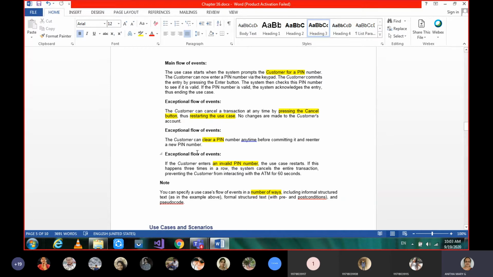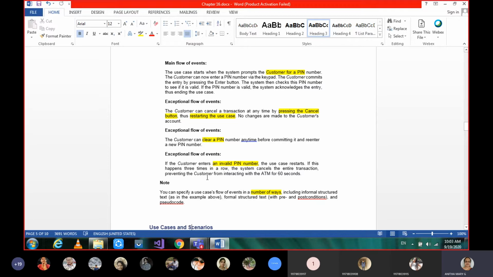The other exceptional case is that the customer can clear a PIN at any time. After entering the PIN, he may clear it and re-enter. This is also an exceptional case. Most users don't do this. Very rarely will these exceptional things happen.